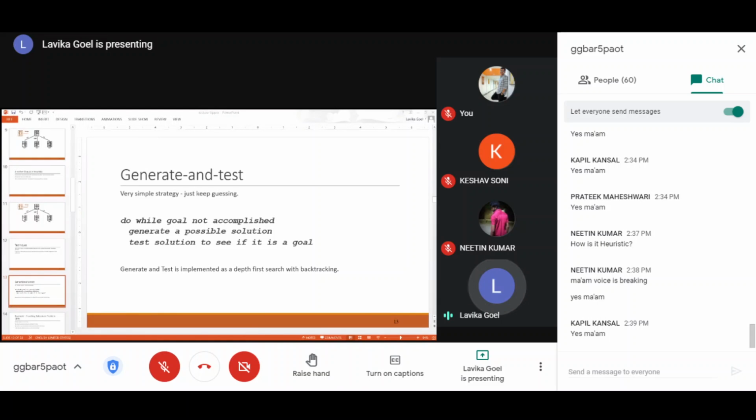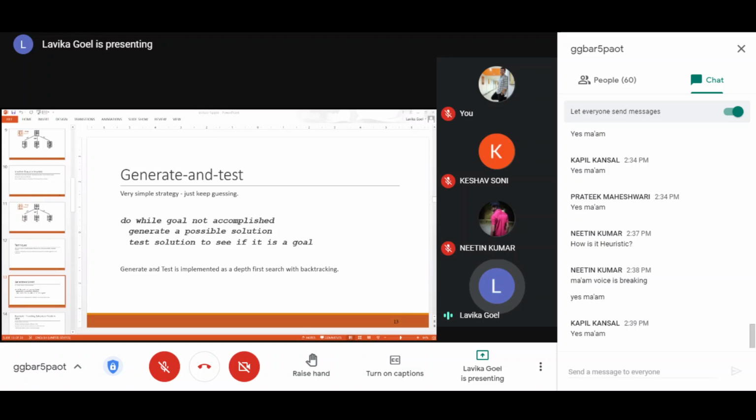So what I was saying was, in generate and test, we are not using heuristics to generate a move. We might use some heuristic rules to generate a move, but that's another thing. Nobody talks about it in generate and test. We generally say that generate and test doesn't fall in the category of heuristic functions. That's why I'm telling you about the actual use of heuristics.